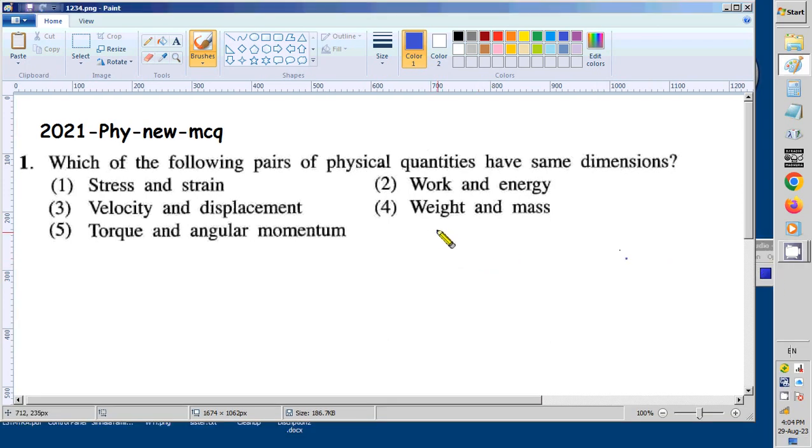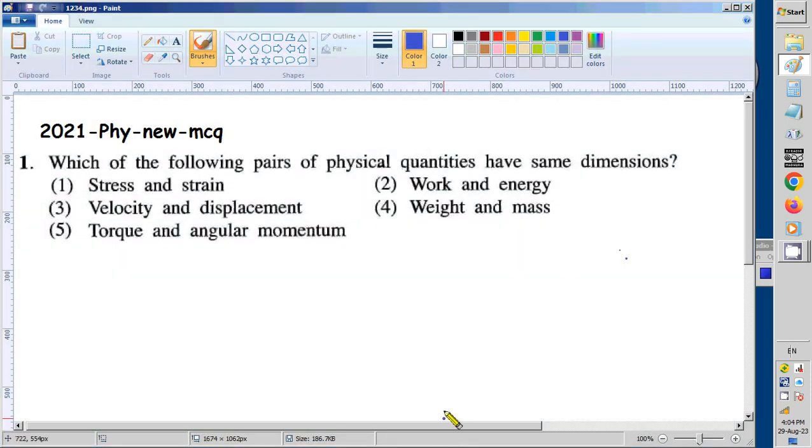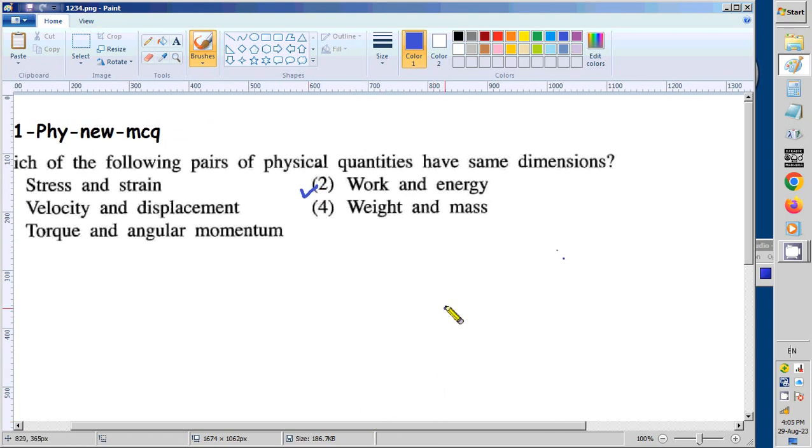So children, when we look at this question, it is very easy. At first glance, we can choose this answer, because in this lesson, the dimensions, we teach what the dimensions are, and after doing all those calculations, exercises and examples, we give them a short note, that means a brief summary.